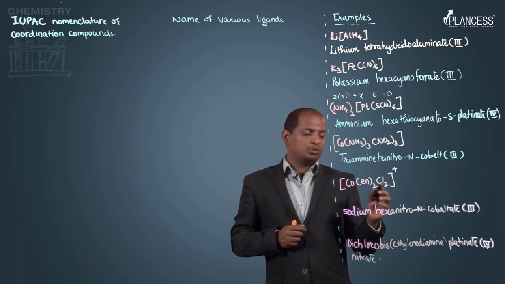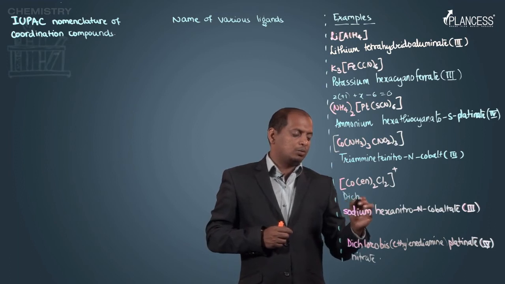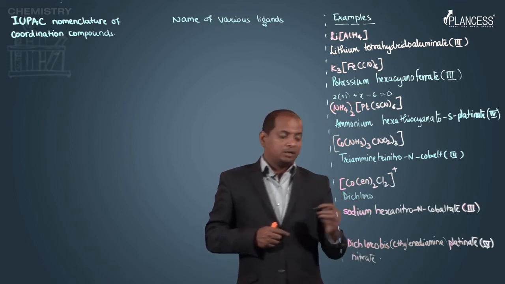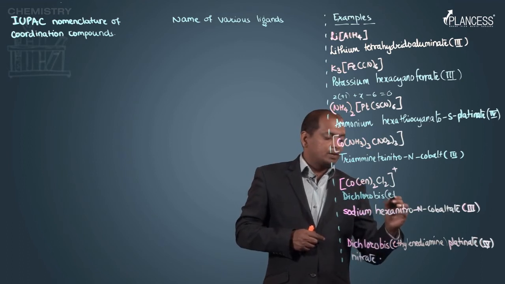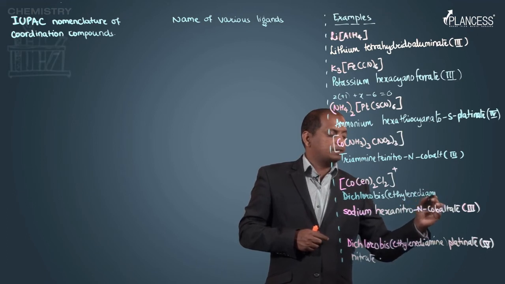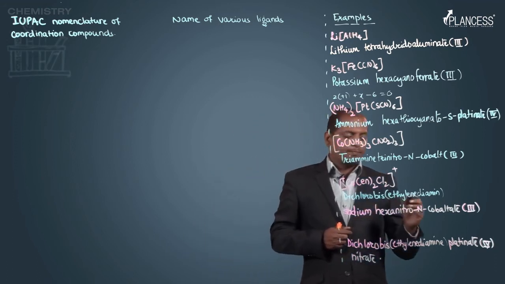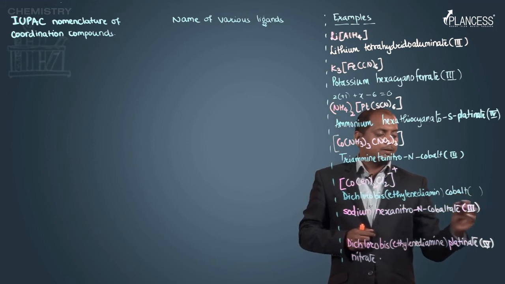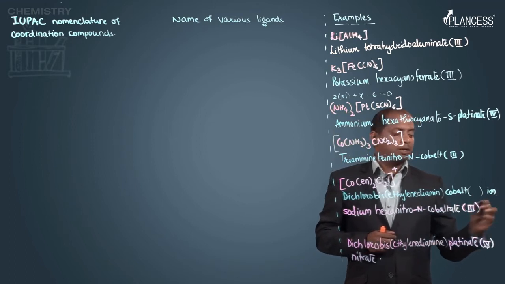Now, we have two ligands, chloro and ethylene diamine. So, dichloro. Now, ethylene diamine already has a di. So, we should write bis in bracket ethylene diamine. Now, that bis represents 2 ethylene diamine, okay, cobalt, and if you consider this is an ion, so it ends with ion.